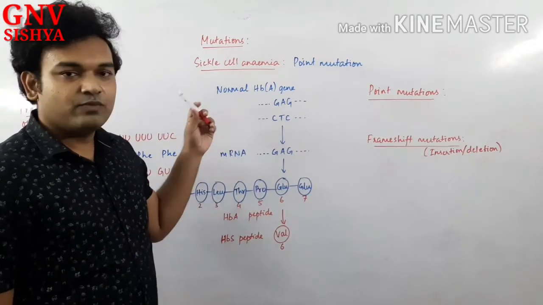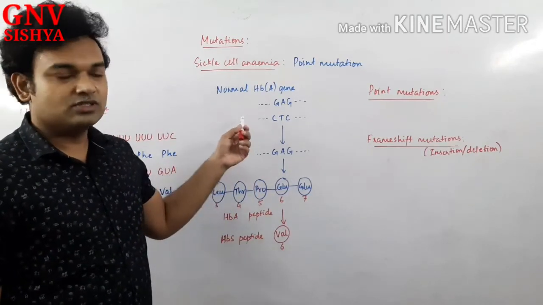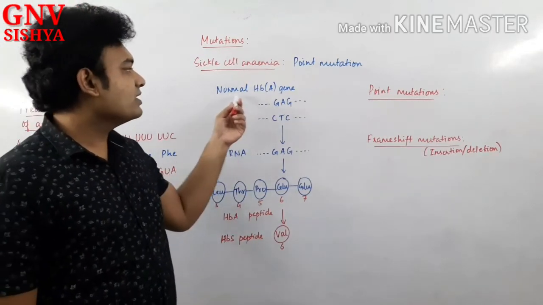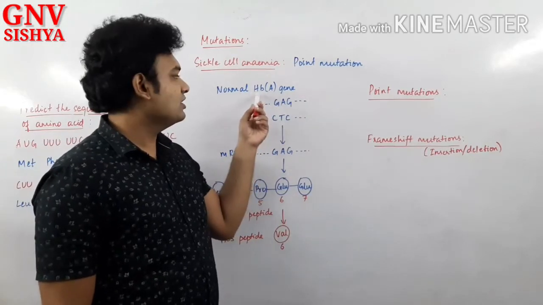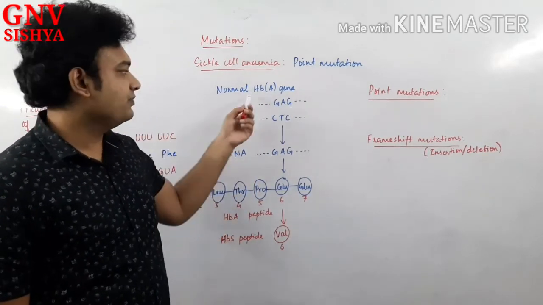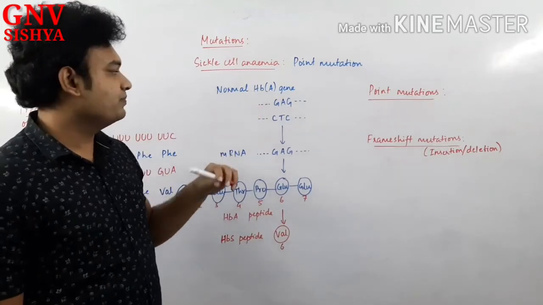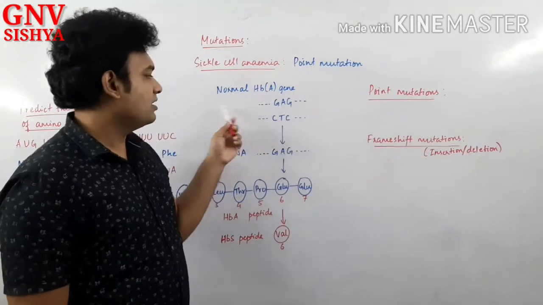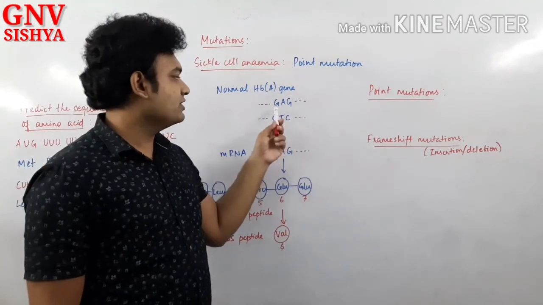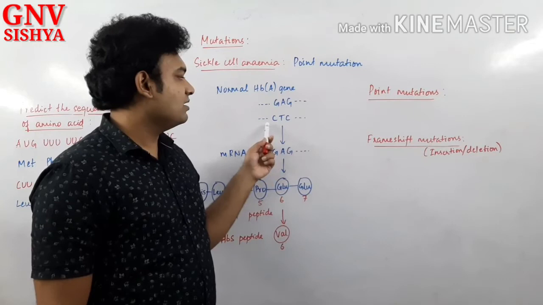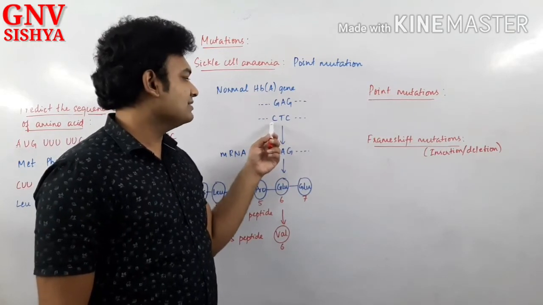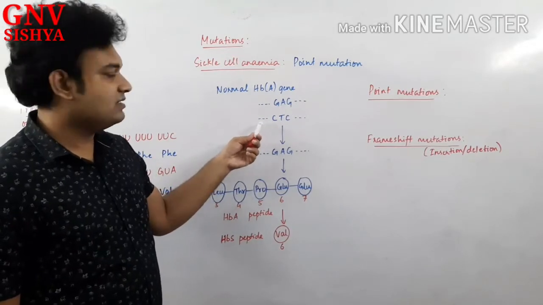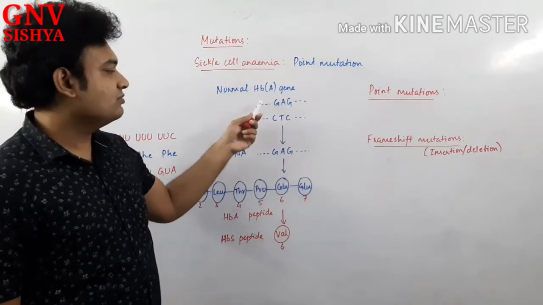In the diagram for that, you can refer to your textbook. This is the diagram that was given for sickle cell anemia in your previous chapter. So the normal HbA gene, that is the gene that produces hemoglobin, is represented like this. It has a sequence in between. Here there will be a DNA sequence. It has GAG, and the other complementary strand will be CTC, right? This is the template strand, and this will be the coding strand.